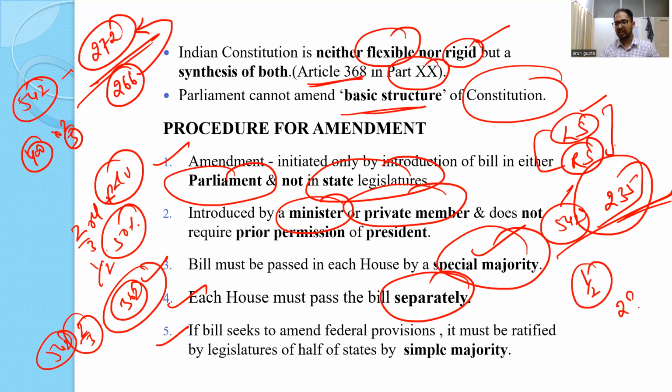For example, right now we have 28 states, so at least 14 states must pass the bill with simple majority. So in the legislature, the bill must be passed by a simple majority. They don't need a special majority. Okay. So some of the federal provisions like High Court, Supreme Court, if that kind of bill has to be passed, then it has to be passed by a simple majority by at least 50% of the states.